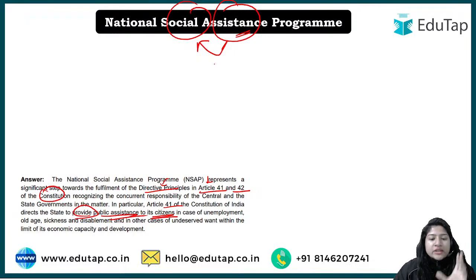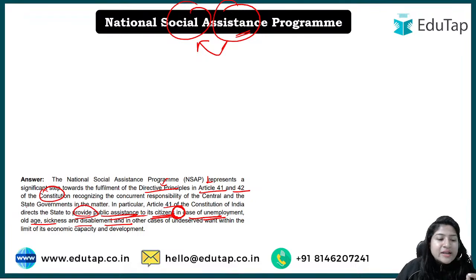Okay, so here, by the DPSP, in Article 41, the government is trying to say that first of all it should provide opportunities for people to have employment, to have a dignity of life. But if they do not have it, in case of unemployment, old age, sickness, disability, or other such cases where the person is not able to take care of himself, then it is the responsibility of the government.